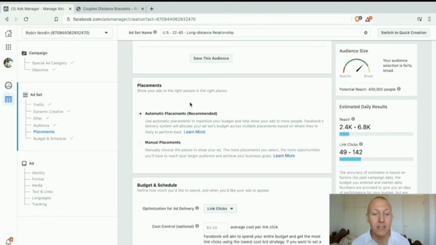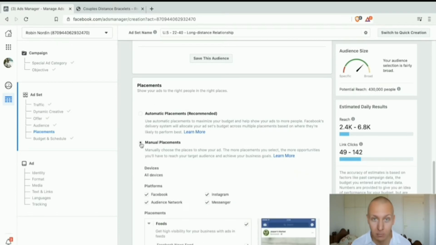Now, automatic placement means that your ads will be showing everywhere, and that is no advantage to you because your ad isn't going to be effective everywhere. So we will never use automatic placements. Also, by using automatic placements, we have no idea and no data on where it's showing and what is going to be working for us. So we're never going to be using automatic placement. We never want to give Facebook that much control. So the first thing we're going to do is just move down and click on manual placements.